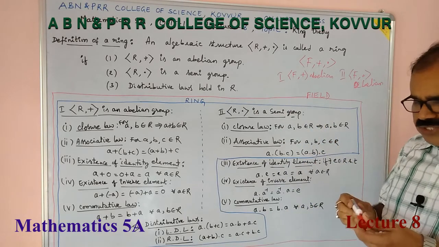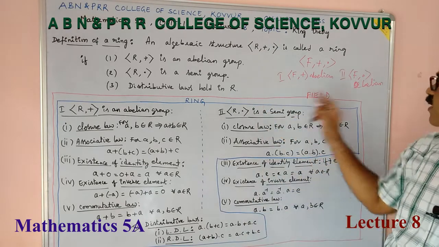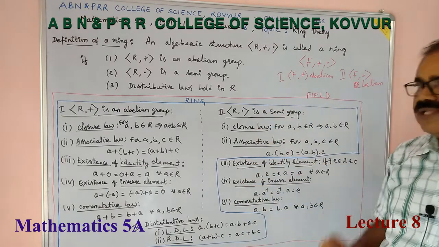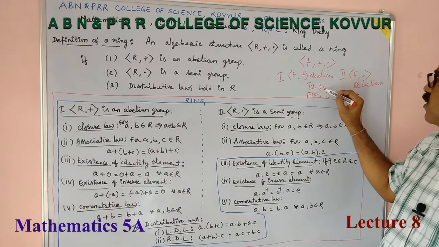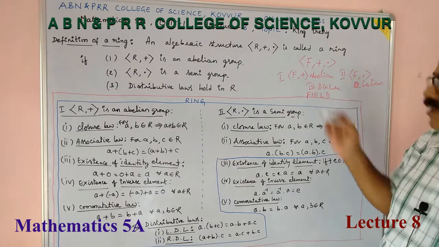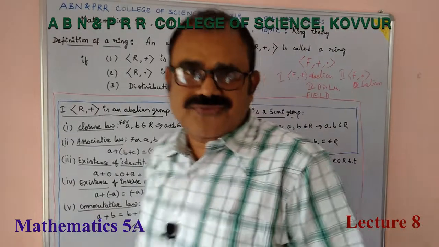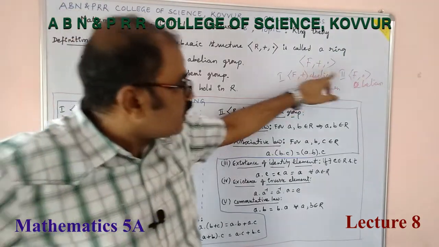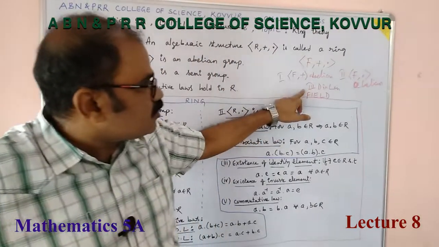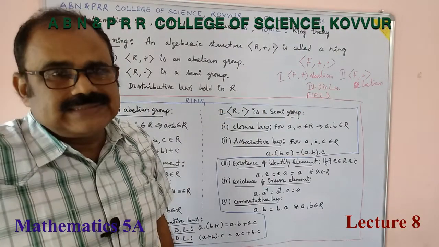With respect to multiplication also, if all the 5 axioms are satisfied, then F dot is abelian. And the third one, distributive laws. If an algebra structure satisfies 3 axioms, namely first, F plus is an abelian group, F dot is also an abelian group, and distributive laws hold in F, then we say F plus dot is a field.